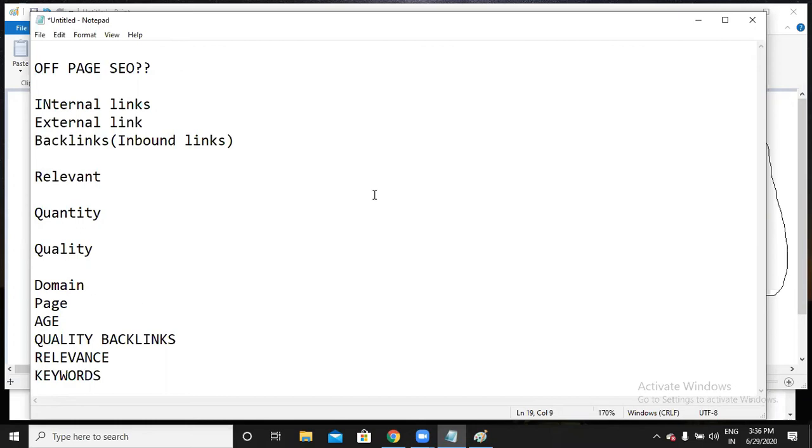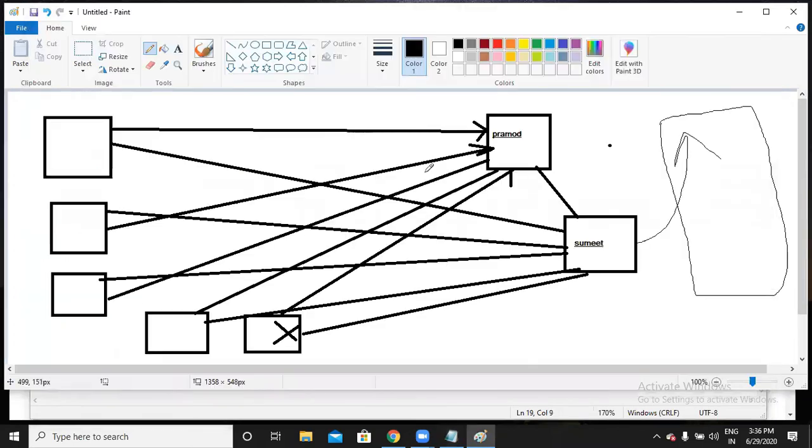Now let us say a person, Rafi, is linking back to Pramod's website. How can he give a link back to Pramod's website? What's the process? Tell me how we can give a link back. External links, relevant to the same thing. We just select the text, and when someone clicks that text, they will be taken to the website.